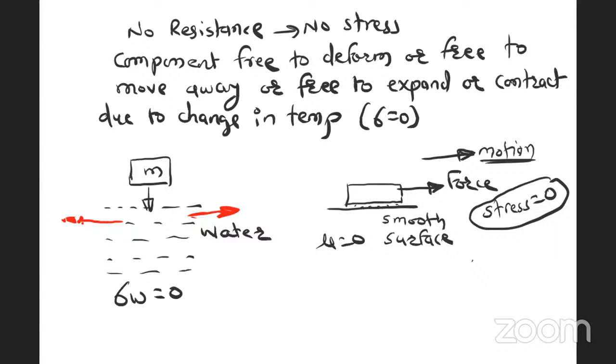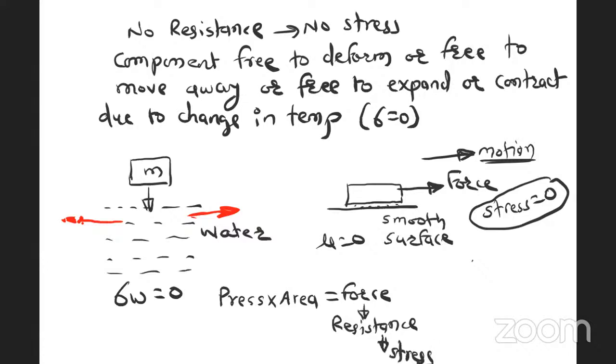the point. Pressure is an applied quantity, stress is an induced quantity, applied, induced. See, what is pressure? Pressure is nothing but force divided by area. Therefore, pressure into area is force, and for this force there is a resistance, and due to this resistance there is a stress.